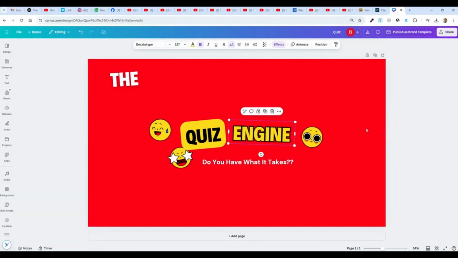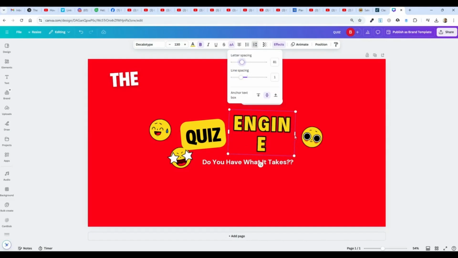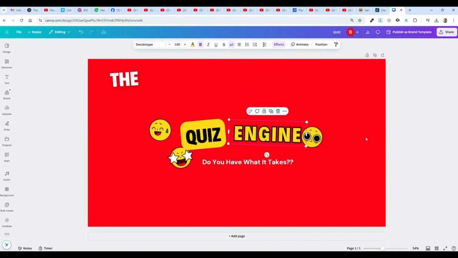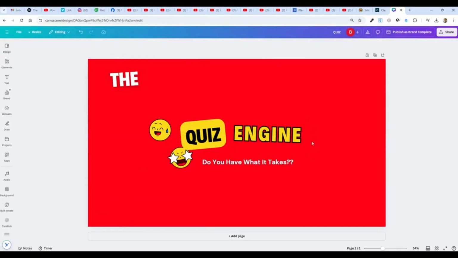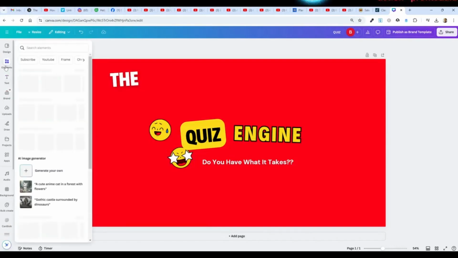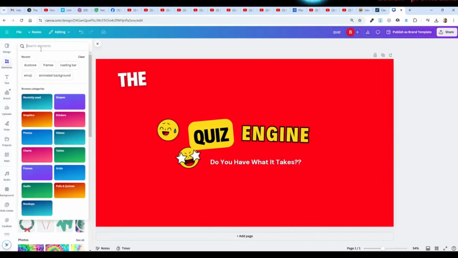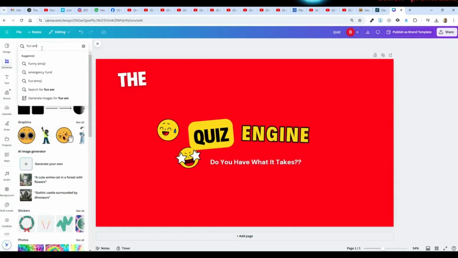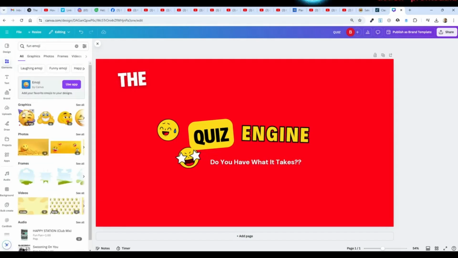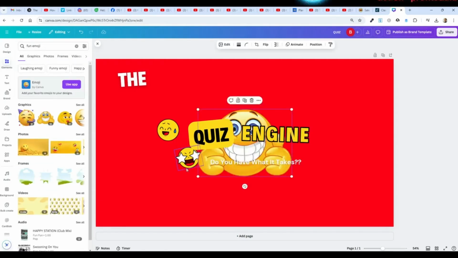Not great. Again, just functional. And maybe bigger as well. And the letters are a little too close together. I'm really not happy with that person. I want funny emojis, not sad ones. Maybe I can find a fun emoji. Oh, now we're talking. Perfect.